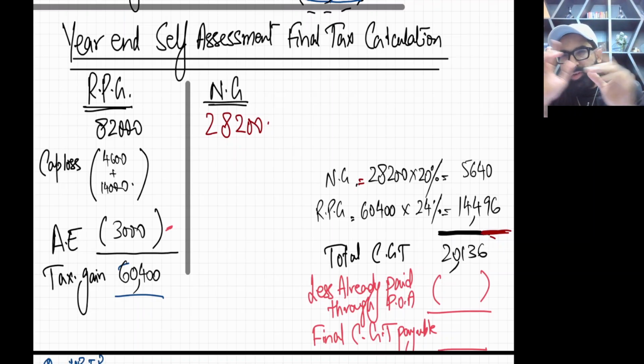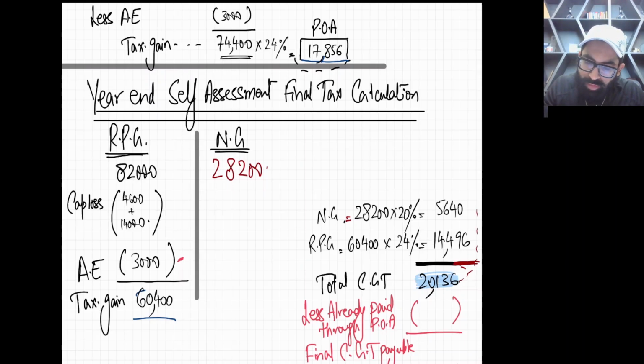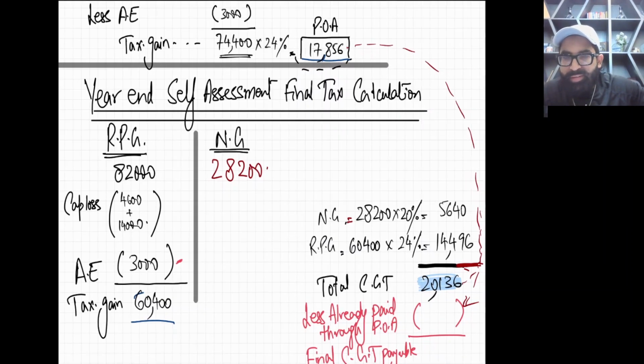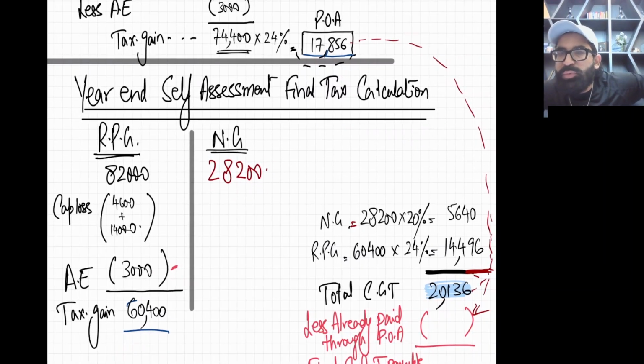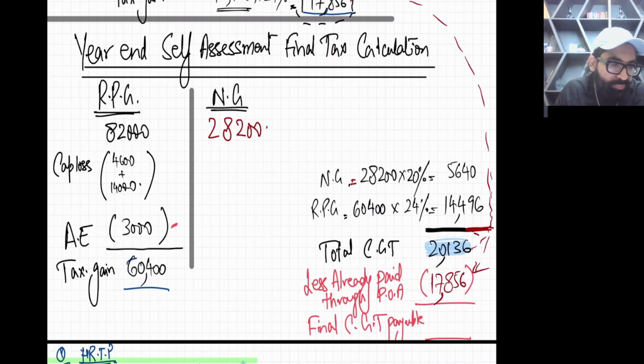Now, hope you remember your past classes. This is your actual CGT bill. Okay. Now you will tell government, okay, I'm ready to pay this. But from this 20136, I have already paid some amount in advance, that is POA. Remember? So tax department will say, okay, out of 20136, you have already paid how much? 17856. So that 17856 will be deducted. And yes, the remaining amount you can pay. That will be the final CGT payable.